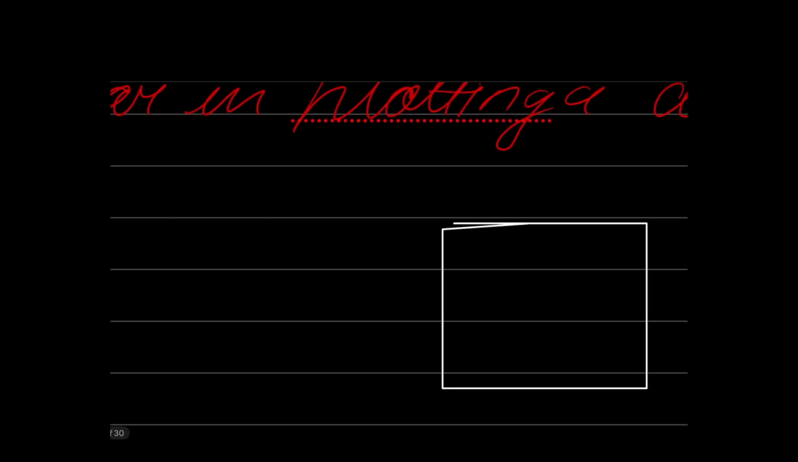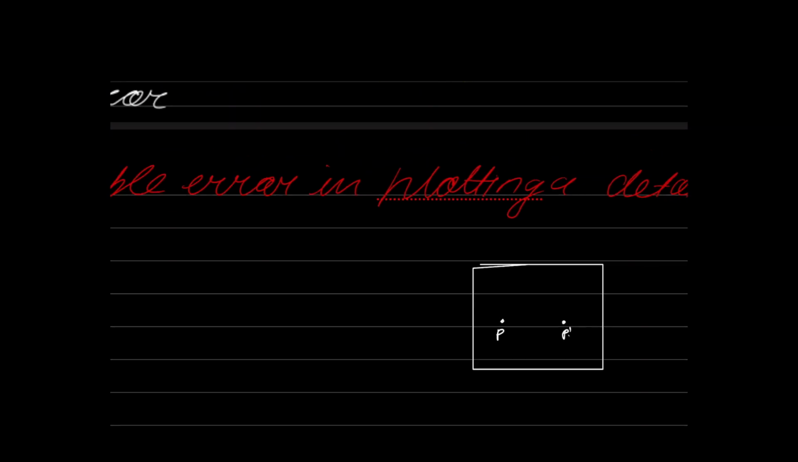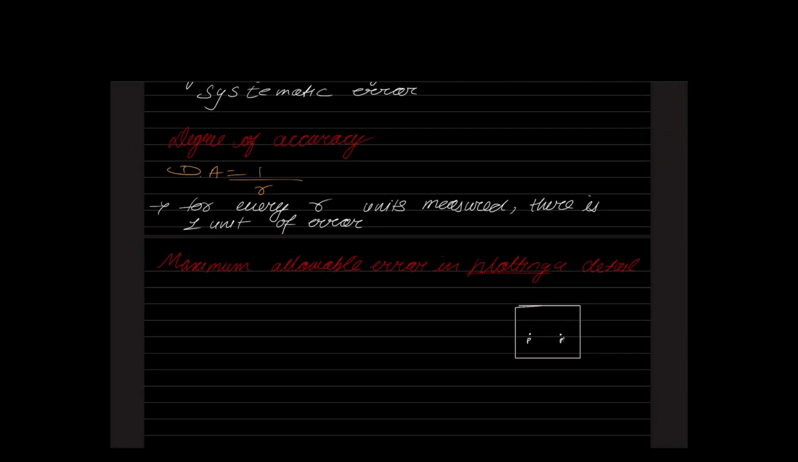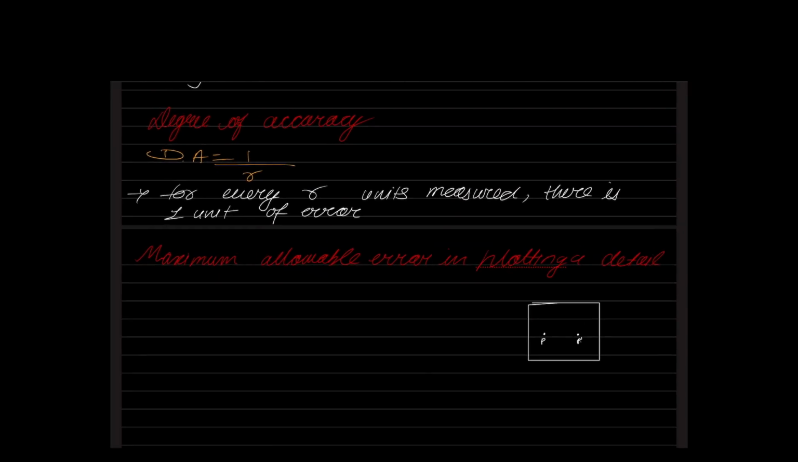Let us assume that there was some error due to which you have plotted the point like this. Is it the correct position? No, that is the incorrect position. I will call it P dash. So P is the correct position and P dash is the incorrect position. So if P is correct, P dash is incorrect, right? What is this P dash value? That is the error in plotting the detail, right? That is the error in plotting the detail.